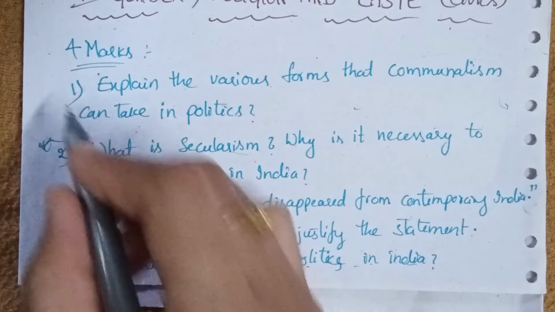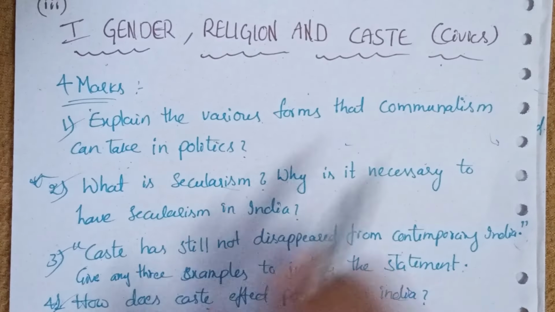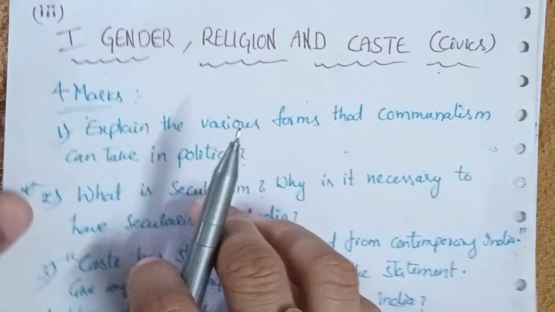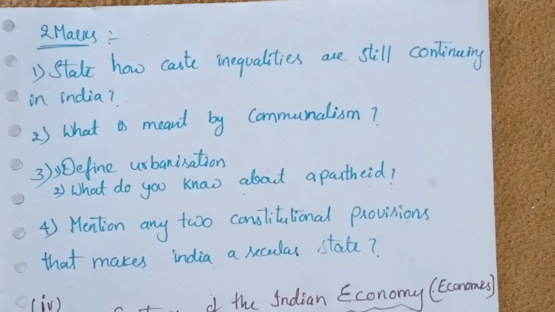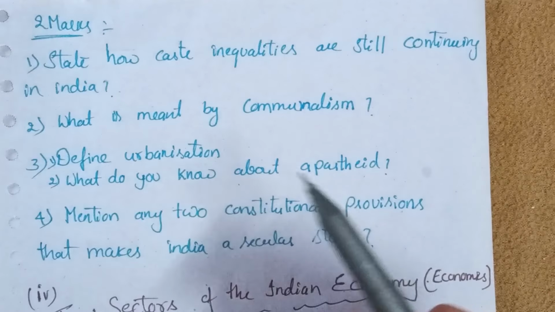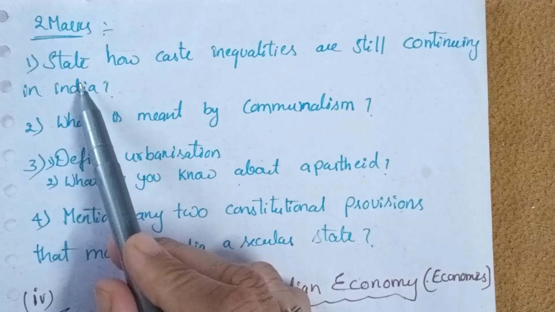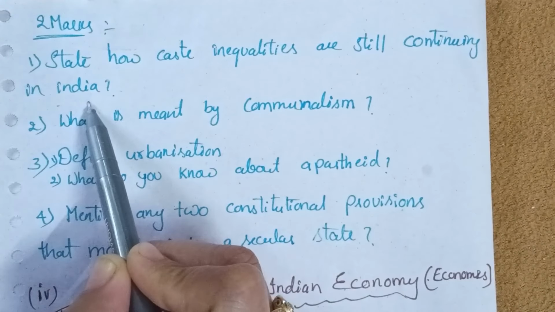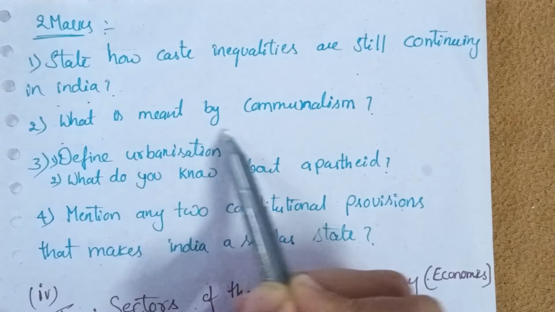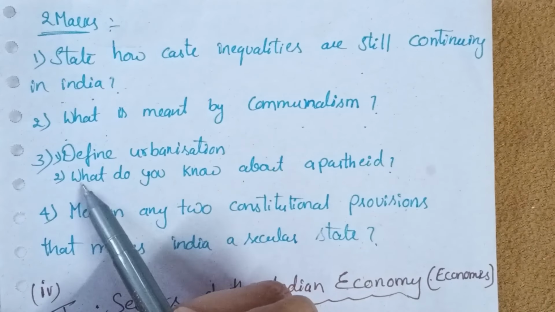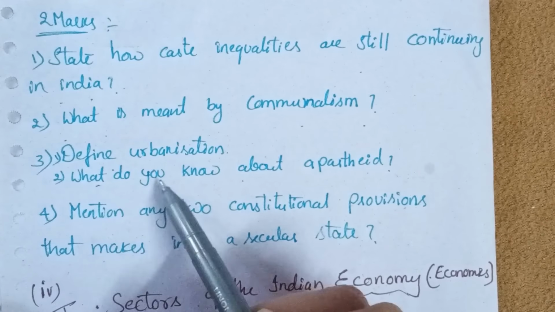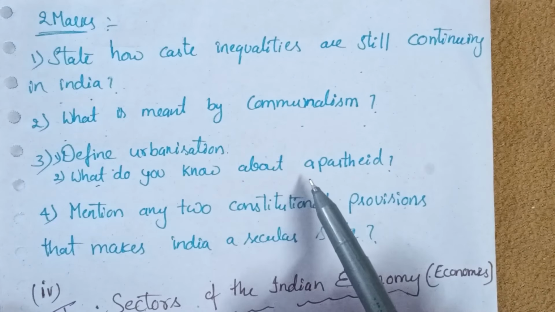So these 4 questions are important from this civics lesson, gender, religion and caste. Now we'll move to the 2 marks questions from this same chapter. There are 4 which are very most important. First question is, state how caste inequalities are still continuing in India. Second question, what is meant by communalism? Third question, define urbanization. And another question, what do you know about apartheid?